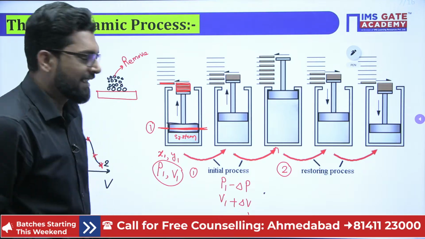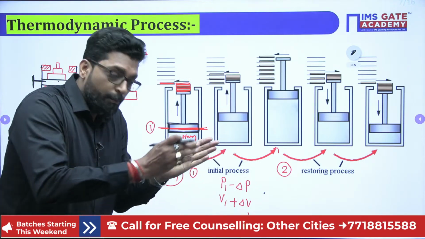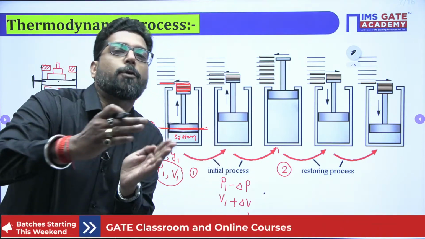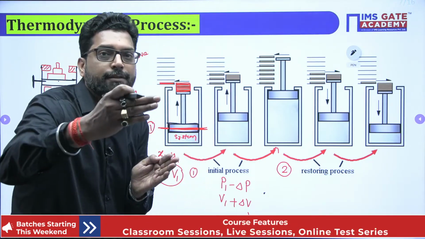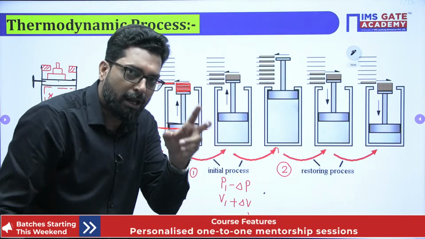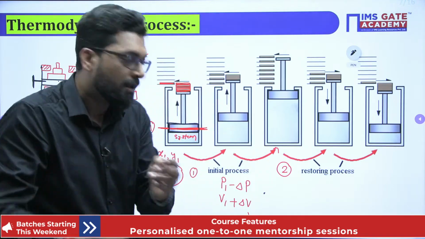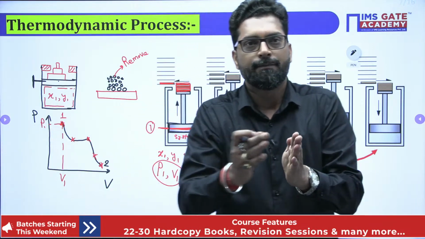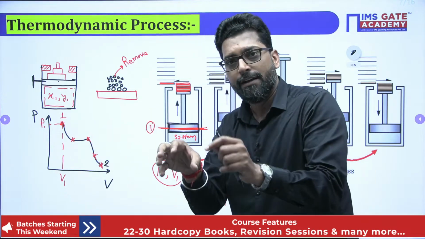When can we say the process is taking place? Yes, there must be a change in property, and the process will take place. That means the process is happening, so it must change its property. That process happens either very slowly or very fast. There are two categories, and thermodynamically we separate them: one is reversible, the other is irreversible. When the property changes, the process changes. See, this is the process.